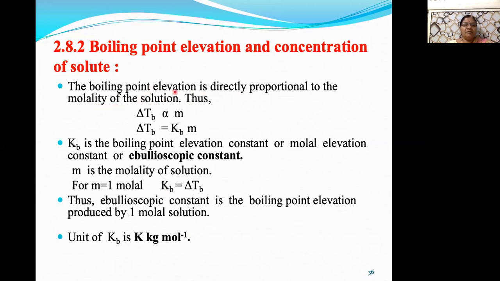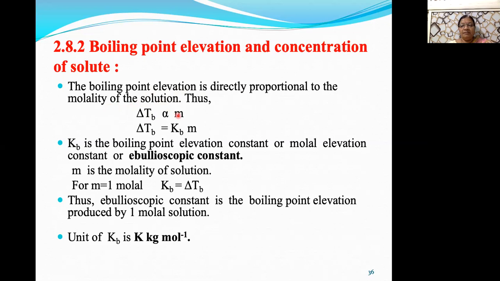Let us define boiling point elevation. Boiling point elevation means delta TB. It is the difference between the two boiling points, that is, the boiling point of solution minus the boiling point of pure solvent. Now this delta TB is directly proportional to the molality of solution.